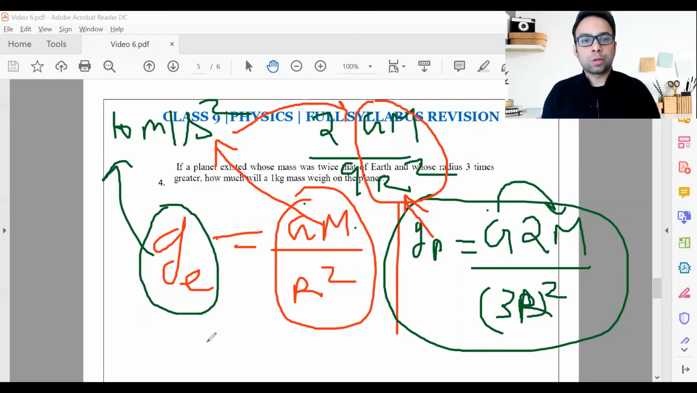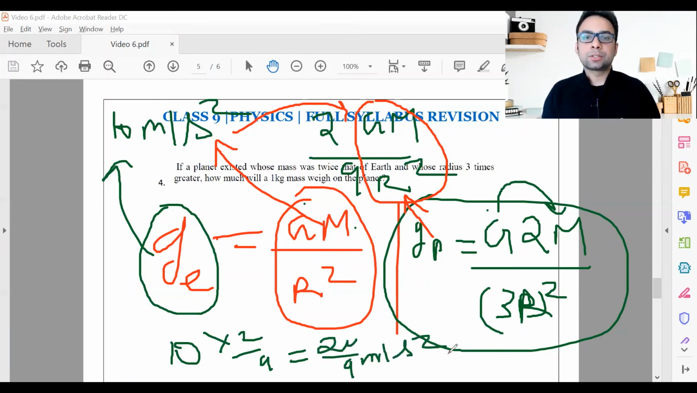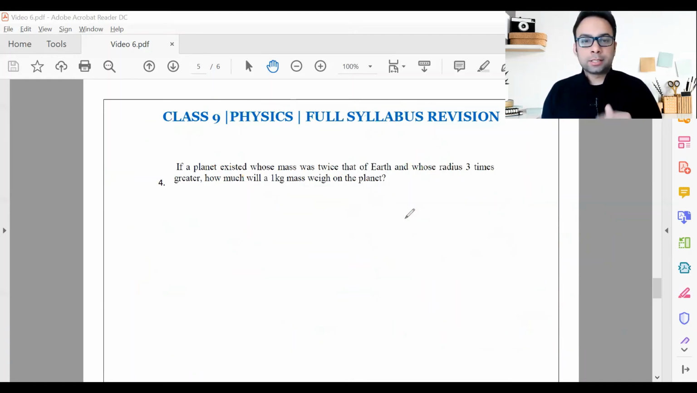Now, GM upon r square becomes 10 multiplied by 2 by 9. That becomes 20 upon 9 meter per second square, which is the acceleration due to gravity on that planet. I'm assuming it's clear till here. So let's use this now.